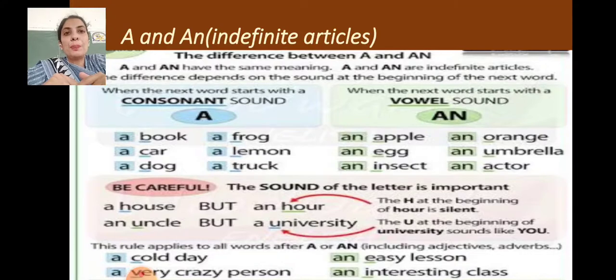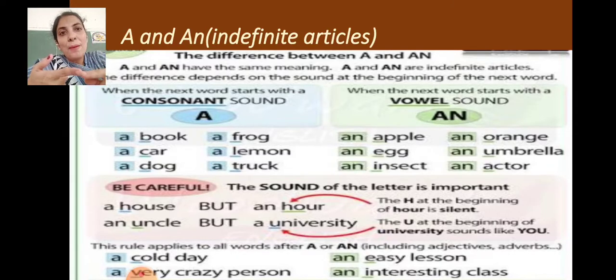This rule applies to all words after a or an, including adjectives and adverbs. So how is it? A cold day. Many times we use adjectives before nouns, so those words also carry a or an, and the rule is the same. We have to check that the thing is one, singular.